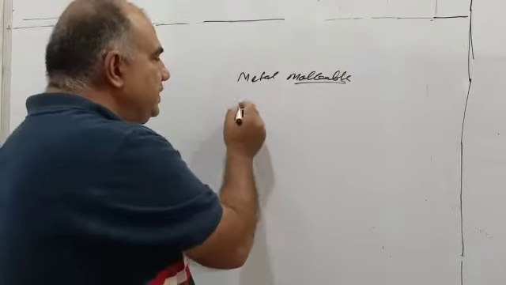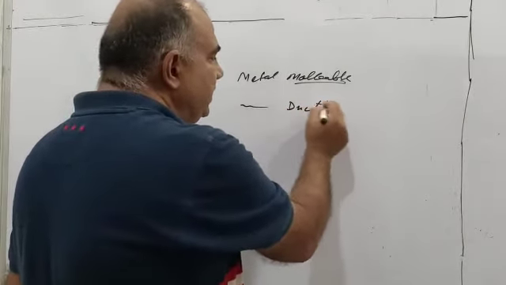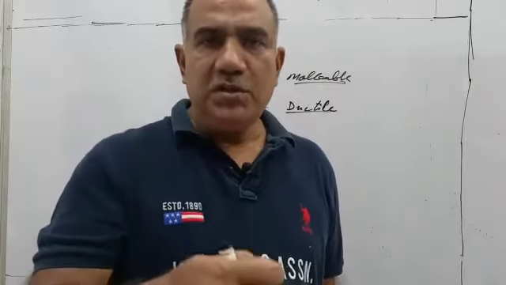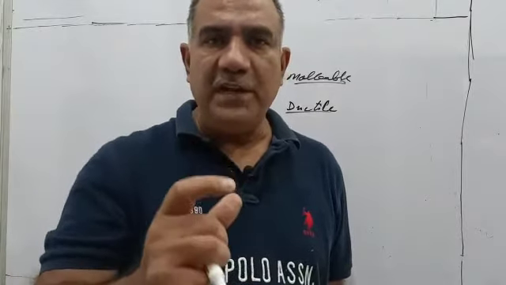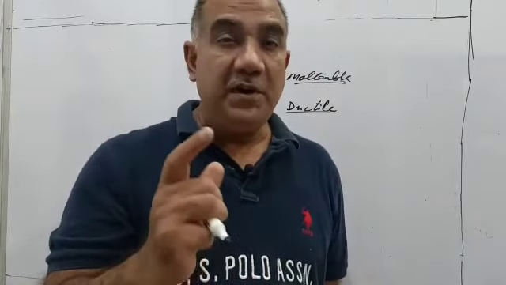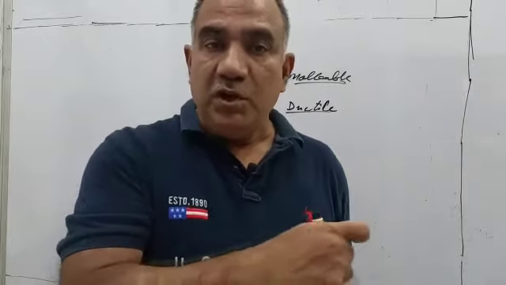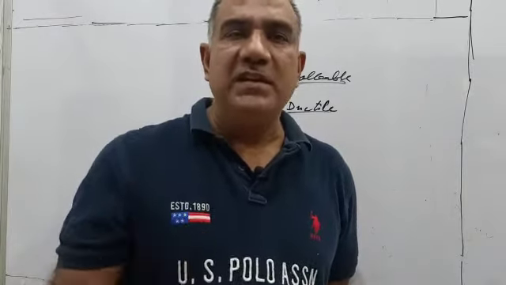Second, metals are ductile, or we say ductility. Ductility is that characteristic or property of a metal because of which it can be drawn into thin wires. The most ductile metal is gold, and you will find it hard to believe that 1 gram of gold can be drawn into a wire of about 2 kilometers in length. So we say gold is the most ductile.